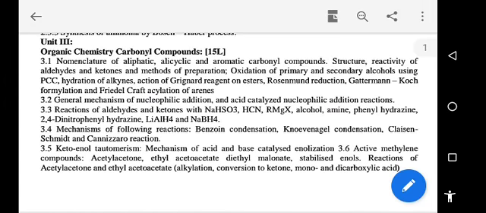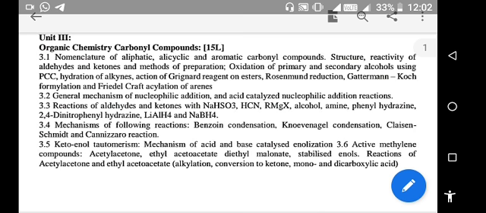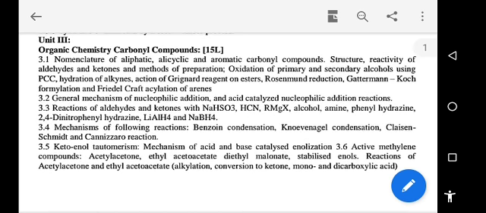So, important instruction about the organic chemistry. I think I have told this instruction earlier. The instruction is that the organic chemistry cannot be studied without practice. It requires a lot of practice. Then how can we do the practice? Write down each reaction